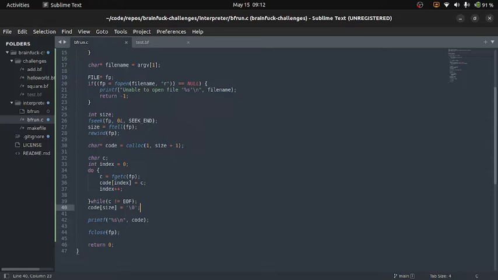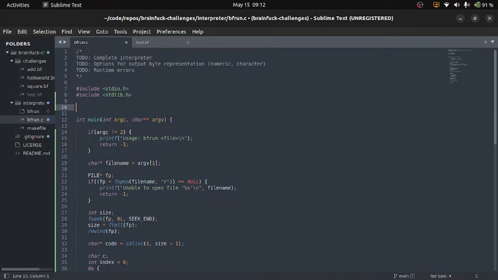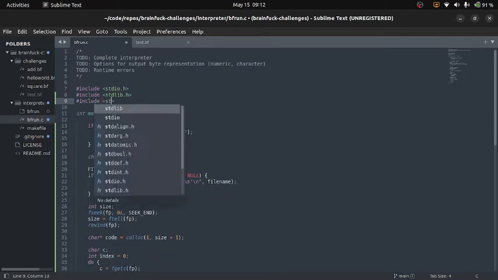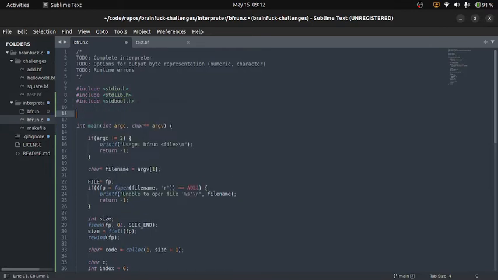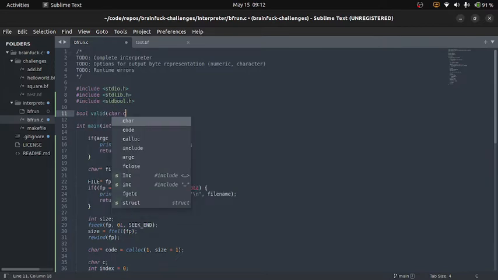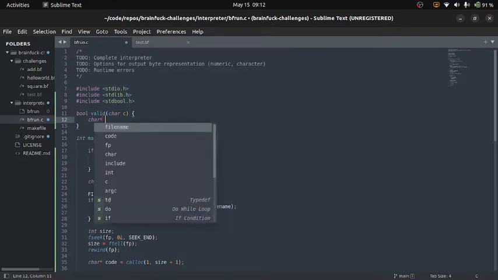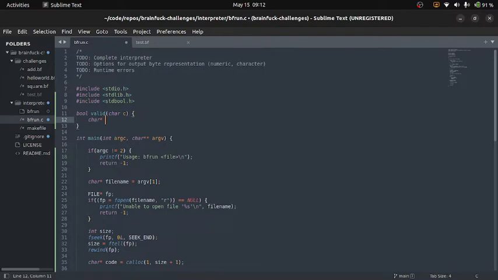So the next thing we're going to do is make sure that we have the right characters. So the way I'm going to do that is to create a small function, and we'll actually use stdbool for this, and we'll call this a Boolean returning function, and we'll call it valid, and it will take a character, and we'll call the valid array, or valid characters. We have the angle brackets, comma, period, these, and the plus, minus.